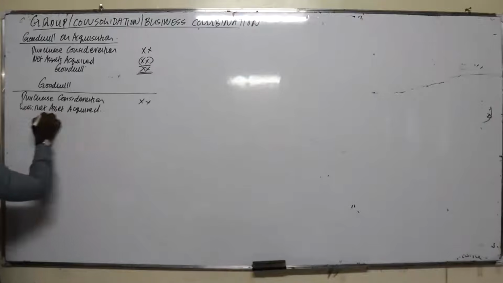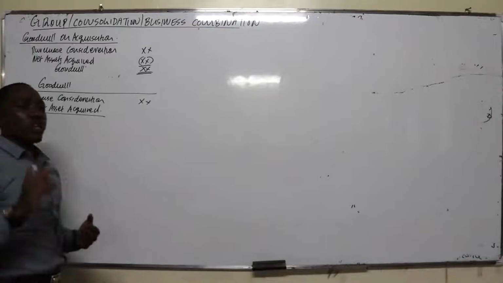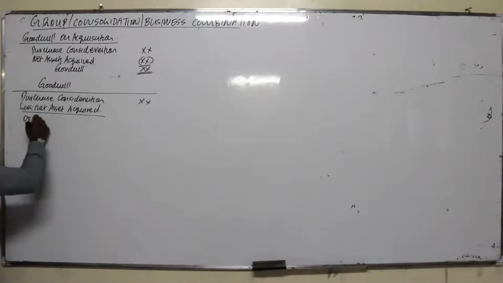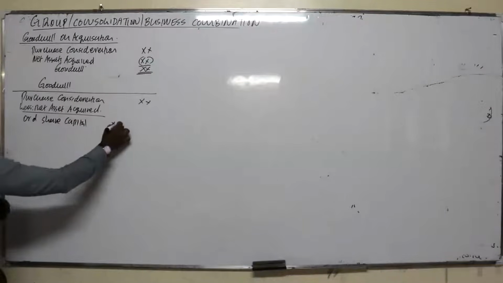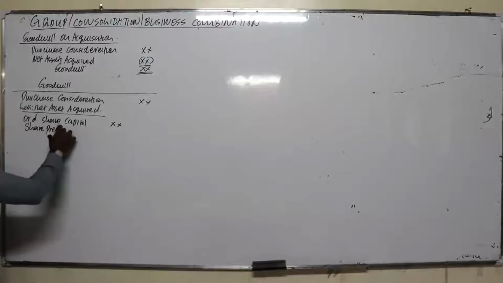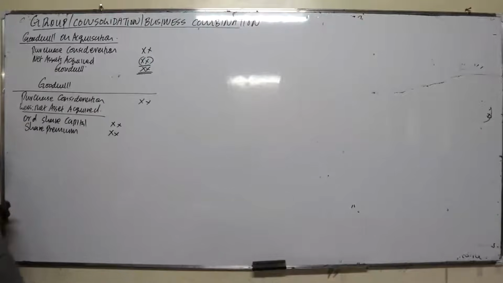To determine the net value of the net asset acquired, you go to the equity elements. For the equity elements, we have ordinary share capital, we also have share premium, and then you take other reserves, such as retained earnings and revaluation reserves.